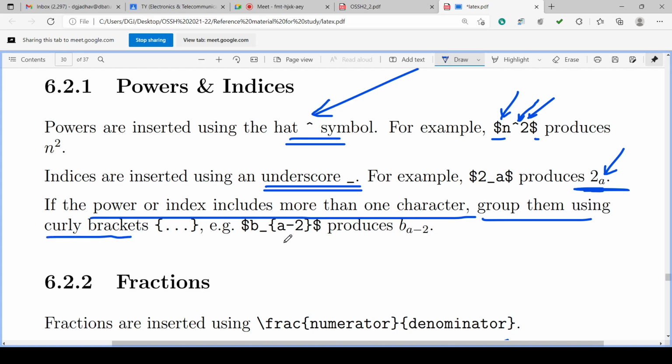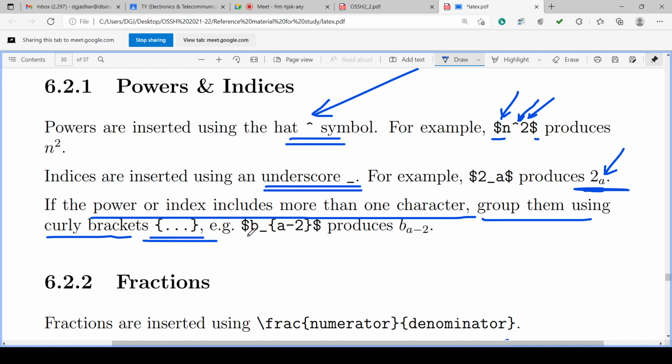We enclose all the characters in curly brackets, so that the complete curly bracket will be assumed as a group of characters, and whatever process is to be applied, either power or index, can be applied on the complete group. So curly brackets are used to group those.